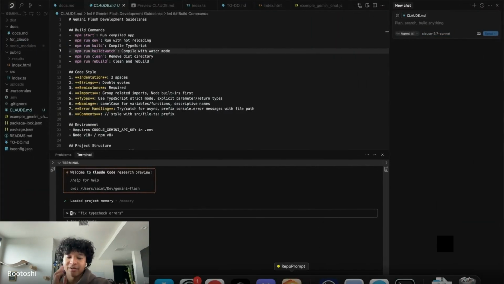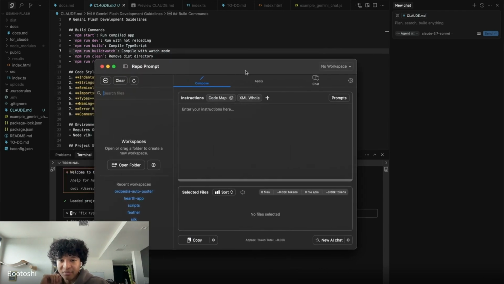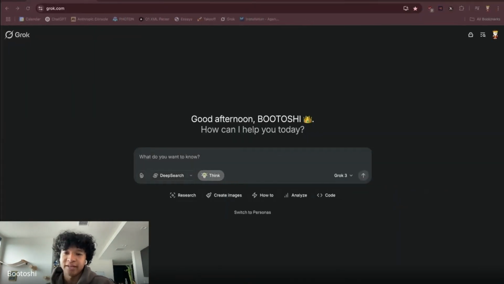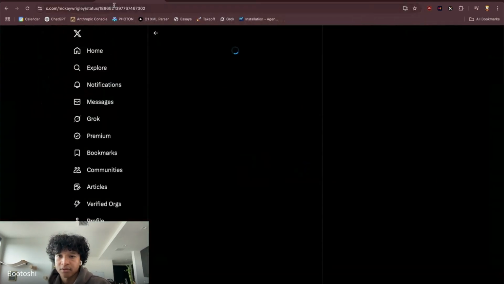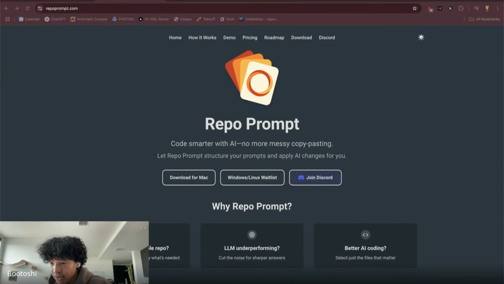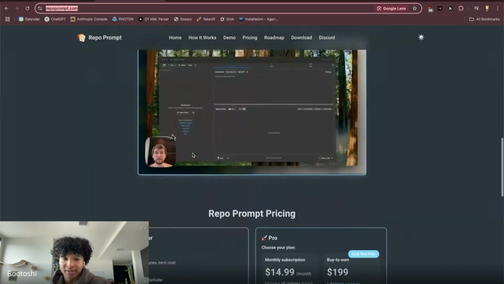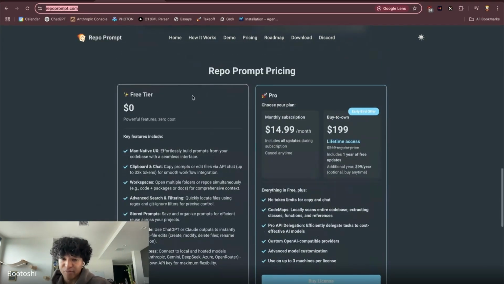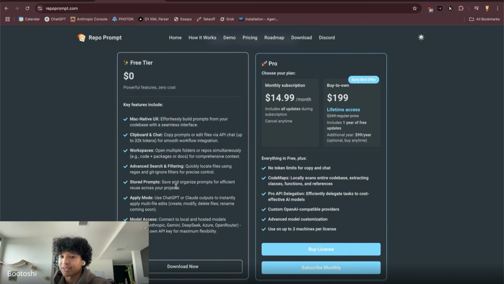So there's one last product I'm going to bring into the equation. And this is called Repo Prompt. I'm going to link this in chat. So, oops, Repo Prompt, repoprompt.com. You can pay per use. Claude Code is just pay per use because you're hitting the API raw. So this is Repo Prompt. Unfortunately, they have a pricing now. I got it when it was free, but I think the free tier still does exactly what we need it to do.